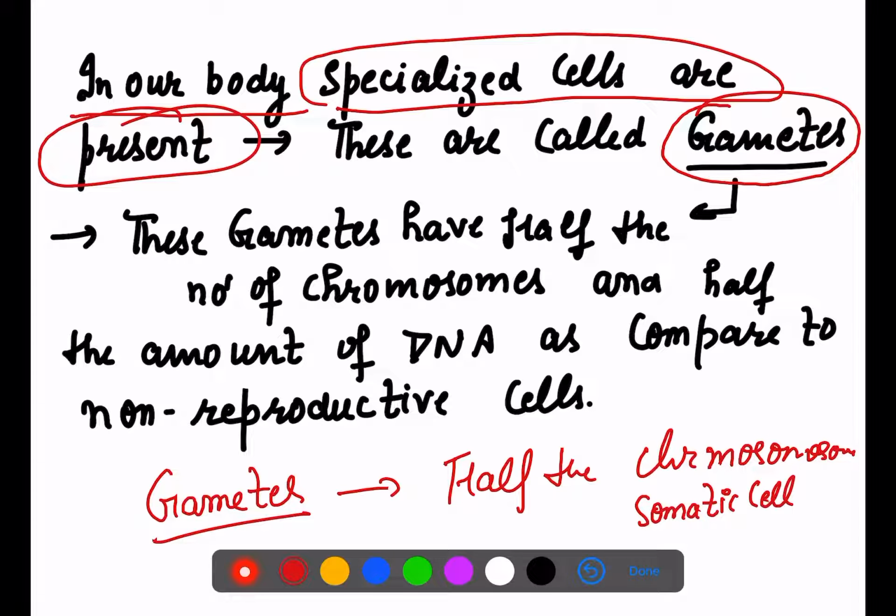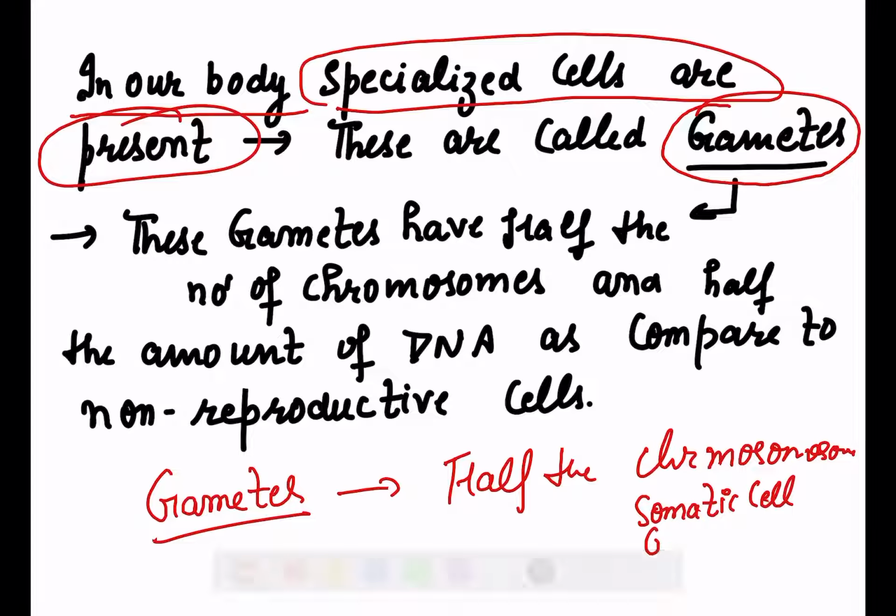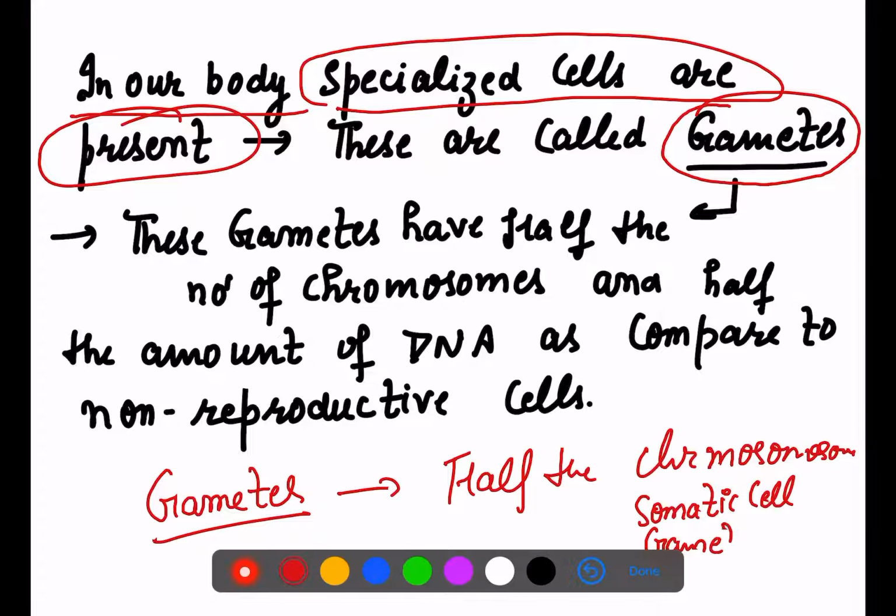I already told you in the beginning that our body is made up of two kinds of cells, somatic cells and gametes. So somatic cells will have how many number of chromosome, and gametes will have how many number of chromosome.